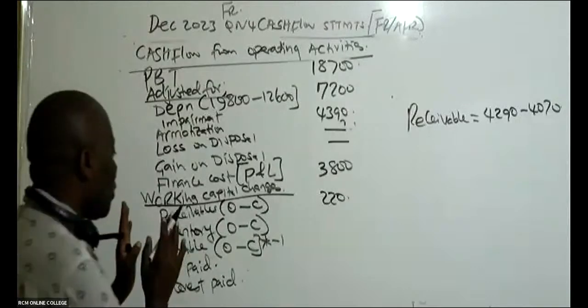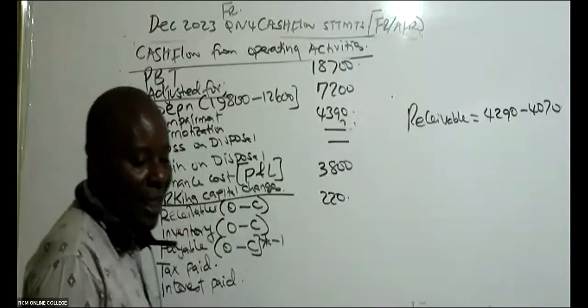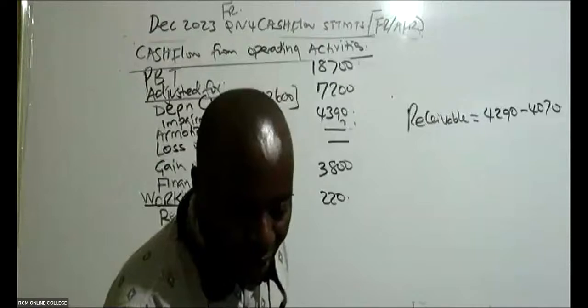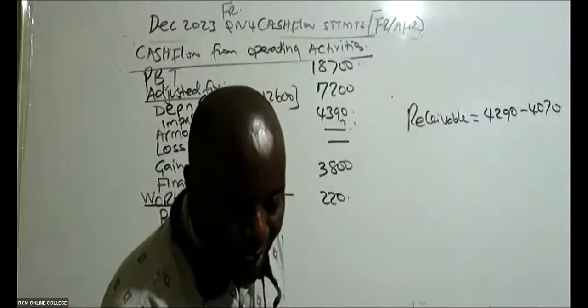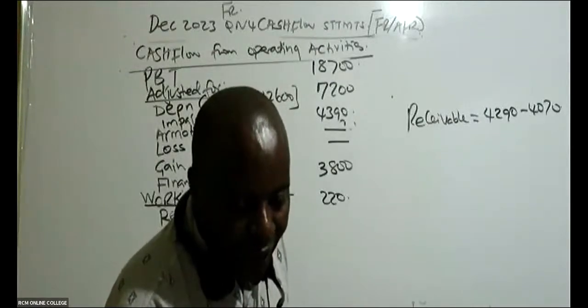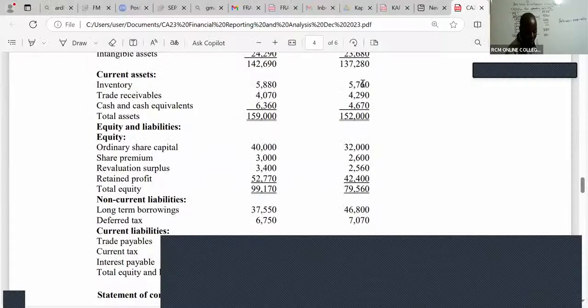Then you go, in this case here, to inventory, you do the same. It's a working capital change. So what do we have here under inventory, ladies and gentlemen? Inventory, we have here 5760 minus 5880.